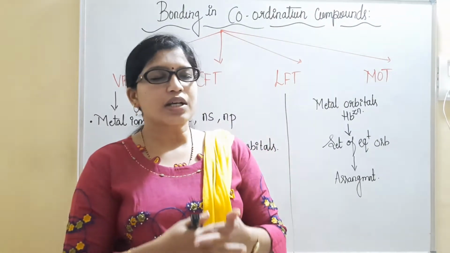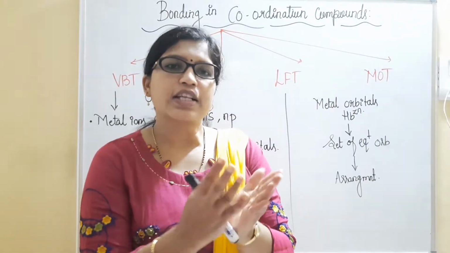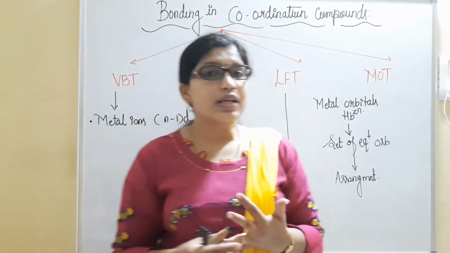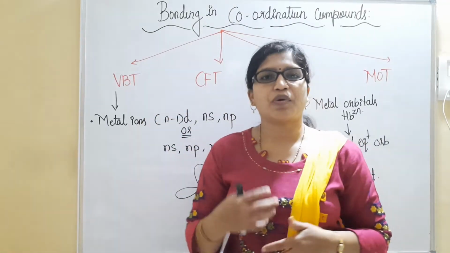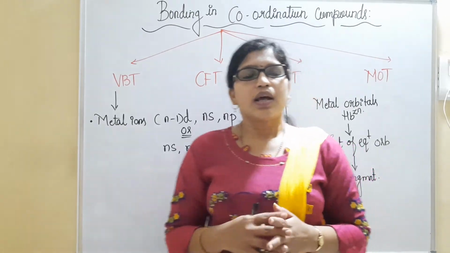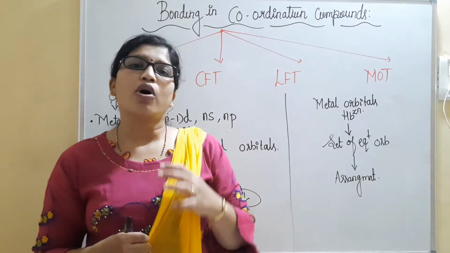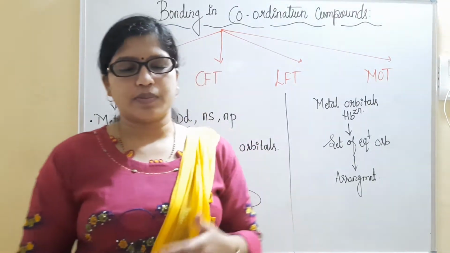We need to understand more than two types of theories here. One theory is going to explain the coloring property and the other is going to explain the magnetic property, and everything in detail regarding the coordination complexes. Now, let us start with theories of bonding in coordination compounds.